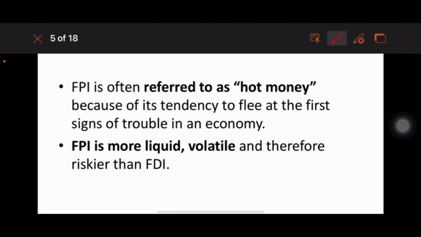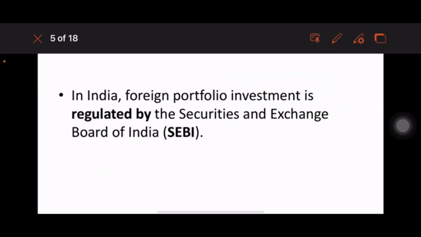This is a new term. Why is it hot money? It flees at the first sign of trouble, because if an economy is not stable or is in crisis, immediately the FPI will be removed, or it will flee out of the country. That is why it is said to be hot money, and it is more liquid, more volatile. So in India, FPI is regulated by the SEBI.